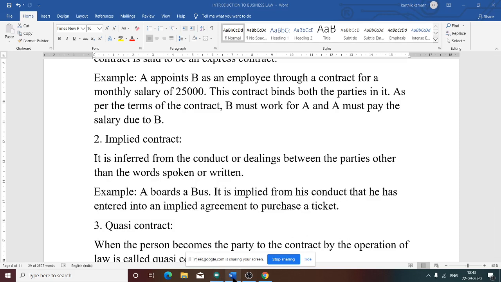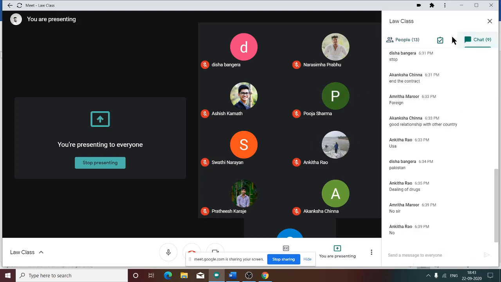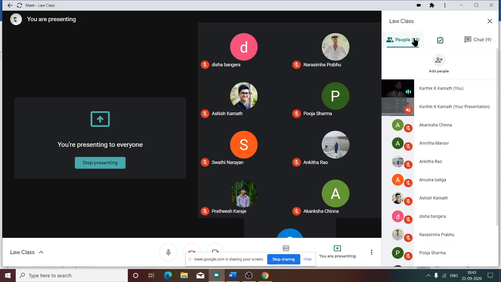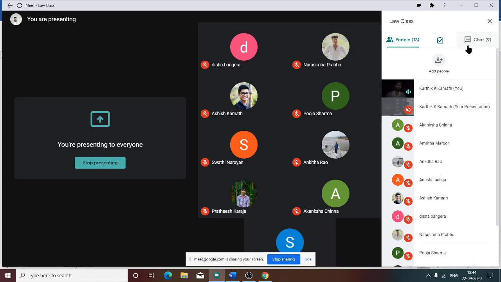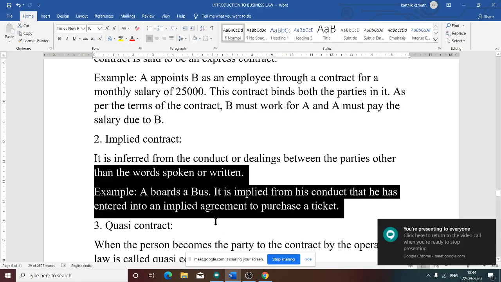So when a person catches the bus, that means he is going from one place to another place. For this, he needs to pay a certain amount, the bus charge. As soon as the person catches the bus, it becomes an implied contract between whom? One is the transport company, or the bus, and the other is the passenger. Implied contract between transport company and passenger. That is the meaning of implied contract.